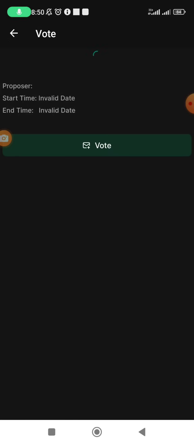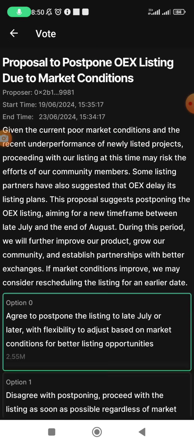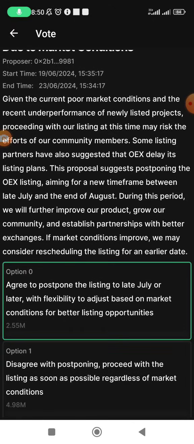So first of all, when you check on this proposal, they are proposing to postpone OEX listing due to market conditions. They proceed to say, given the current poor market conditions and the recent underperformance of newly listed projects, proceeding with our listing at this time may risk the efforts of our community members. That means if they list right now, the price might not be exciting to the community.